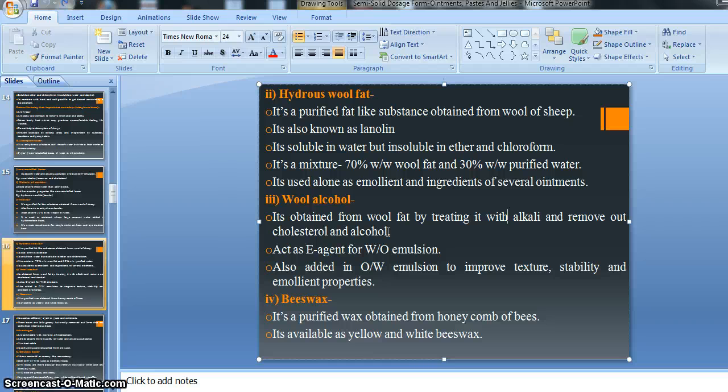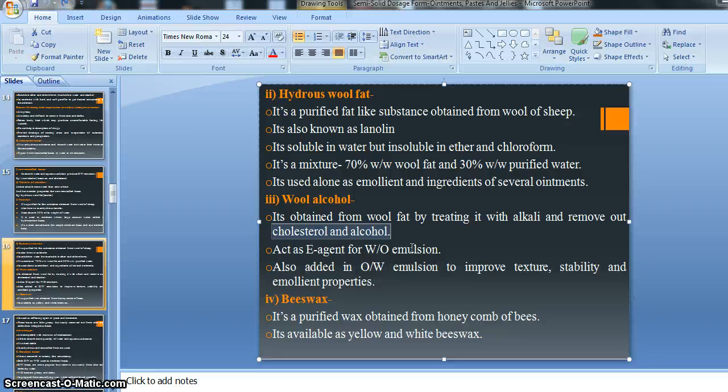Afterward, we need to remove the cholesterol and alcohol. Cholesterol and alcohol are part of our wool fat, we can say impurities of our wool fat, right? Means we have to remove the cholesterol and alcohol from the wool fat by alkalization or alkali reaction. Afterward, we will get wool alcohol, right?